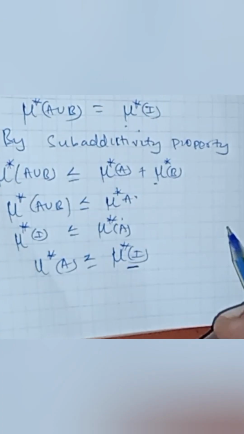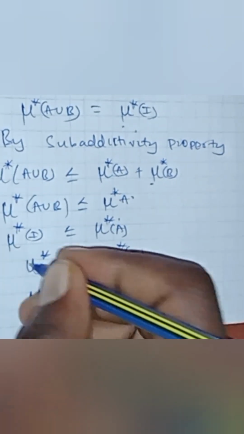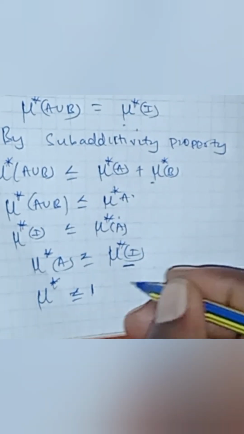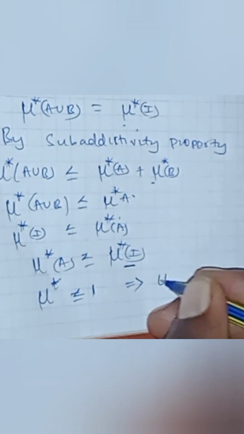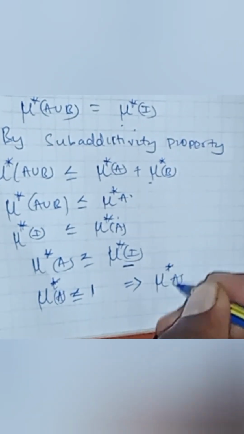So the outer measure of I will be 1 minus 0. So the outer measure of A is less than or equal to 1, implying that the outer measure of A is 1, and hence proved.